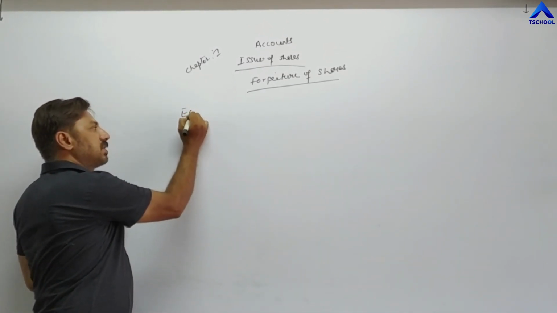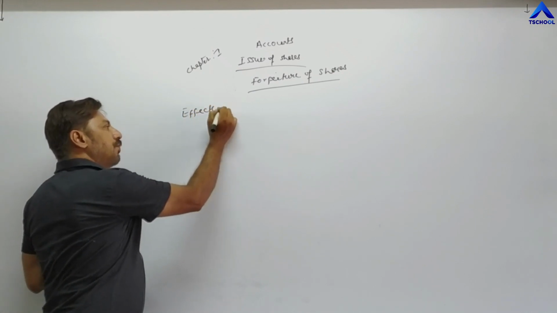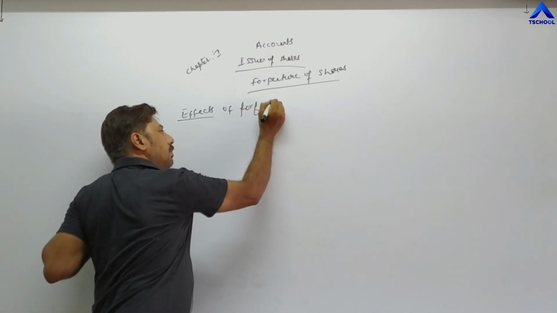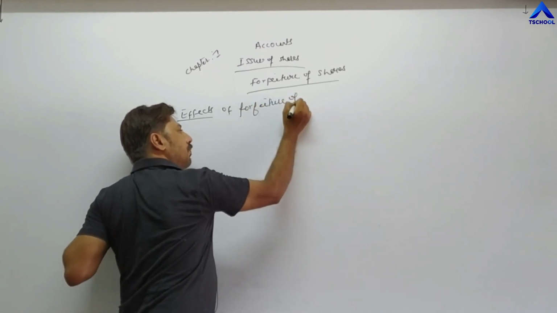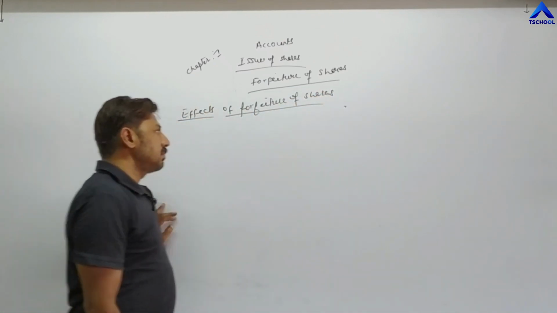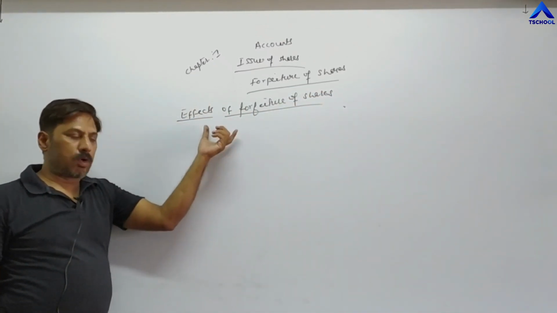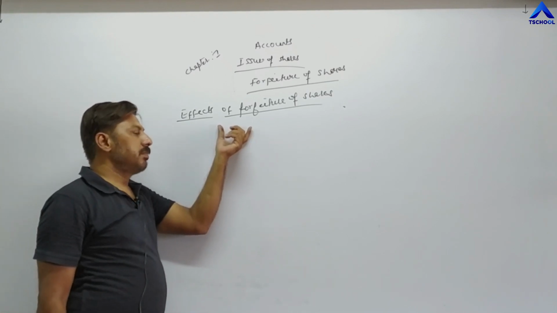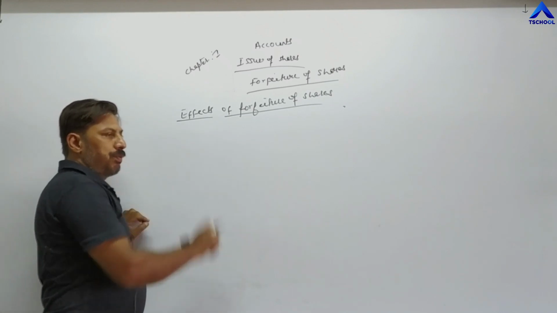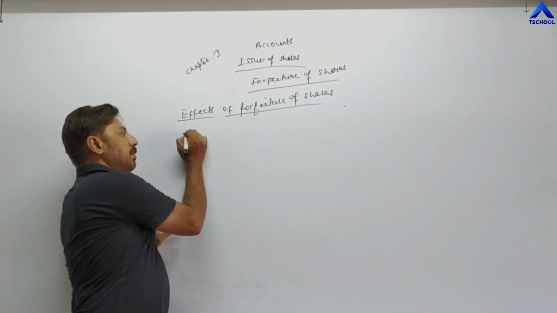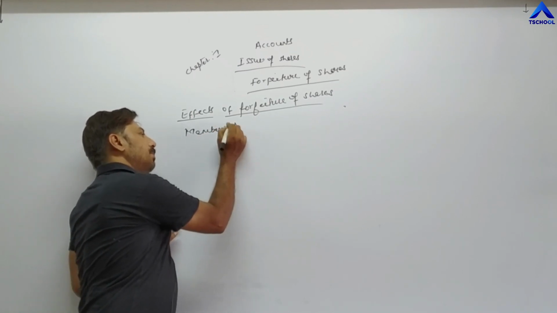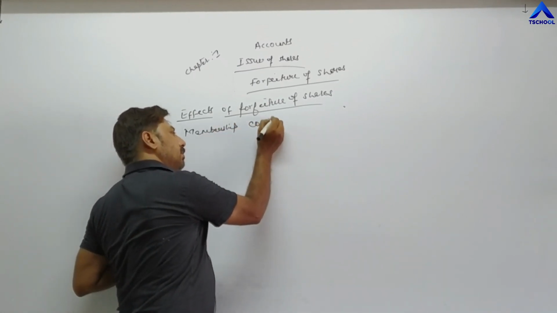Now, what are the effects of forfeiture of shares? We have already done this in the CCSP subject. Effects of forfeiture of shares are: the membership of shareholders comes to an end.